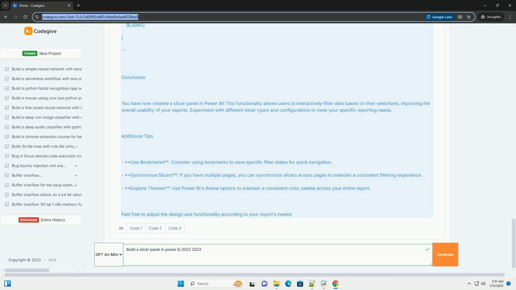Additional tips. Use bookmarks. Consider using bookmarks to save specific filter states for quick navigation. Synchronize slicers. If you have multiple pages, you can synchronize slicers across pages to maintain a consistent filtering experience. Explore themes. Use Power BI's theme options to maintain a consistent color palette across your entire report. Feel free to adjust the design and functionality according to your report's needs.